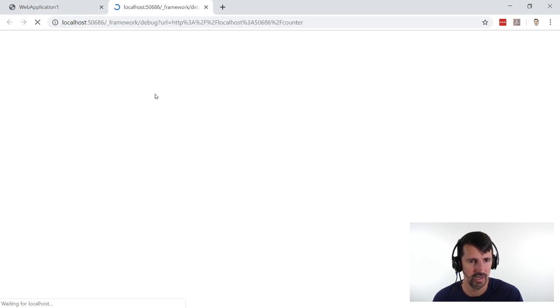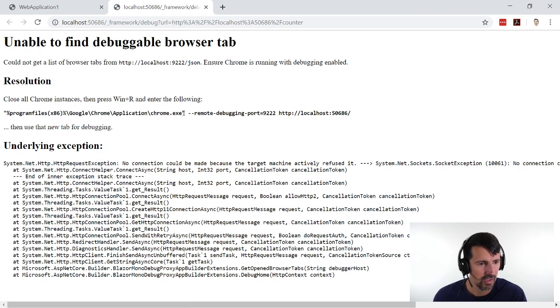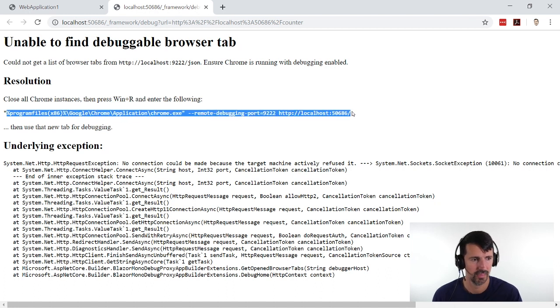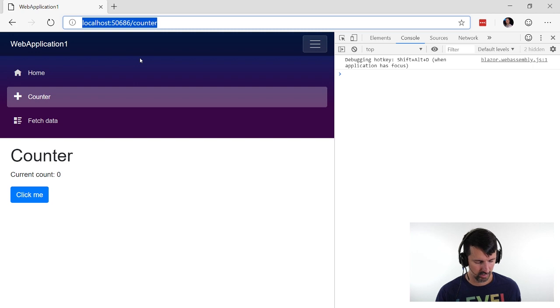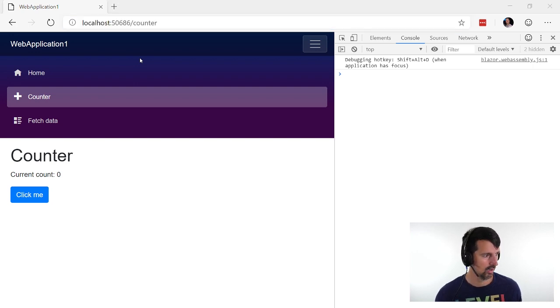Now, I'm a little concerned about that little error we had. Yeah, so target machine actively refused it. No connection. So I might have a problem with my machine in general. Press Win plus R and enter the following. Okay. Let's copy that. And I'm going to do that. So Windows R. Paste that in. Okay.